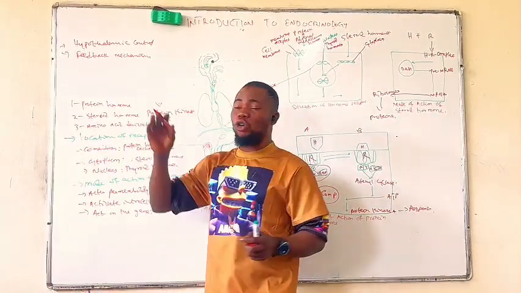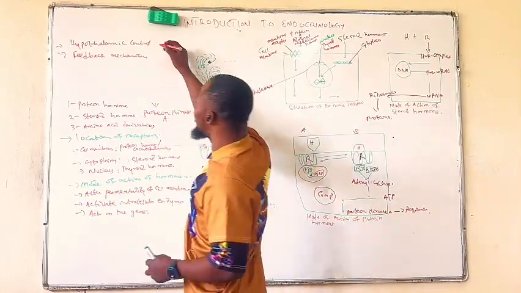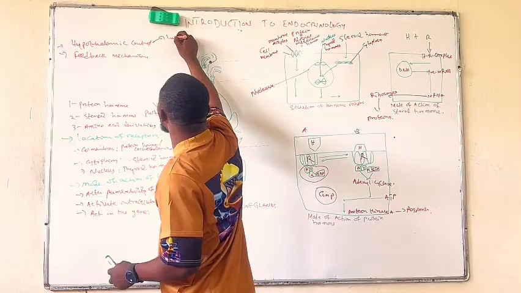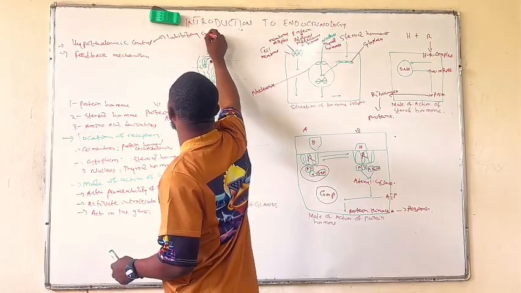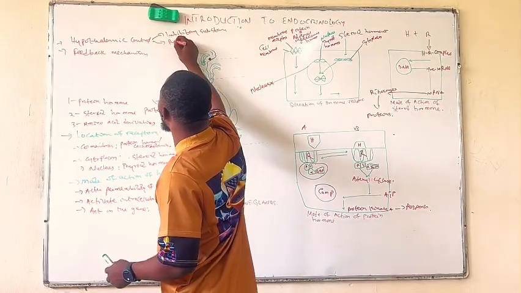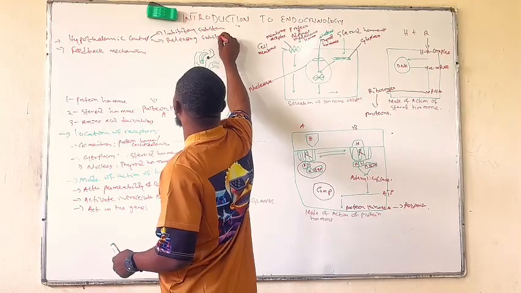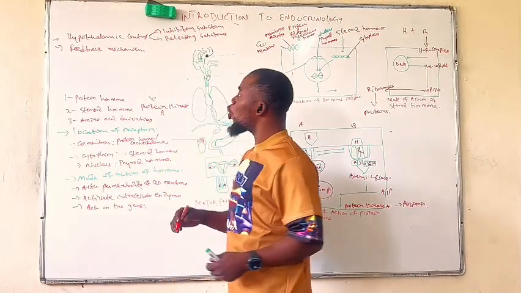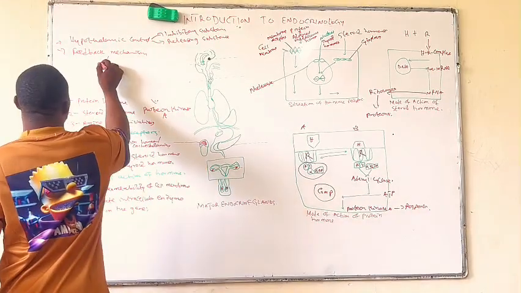The hypothalamus controls hormones in two ways. It is either releasing inhibitory substances or releasing substances. Whereas the feedback mechanism is controlled in two major ways.